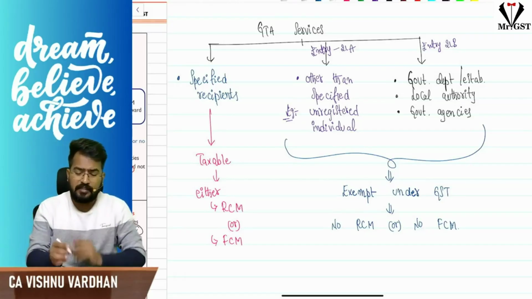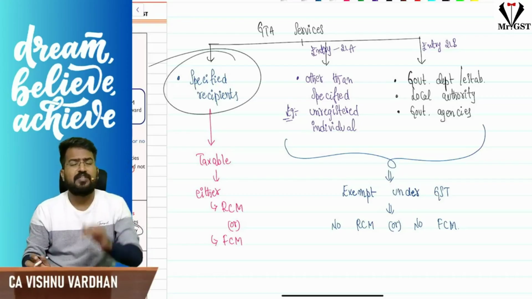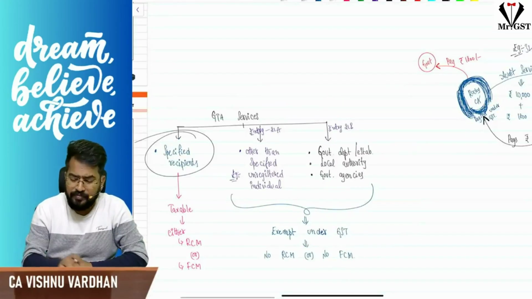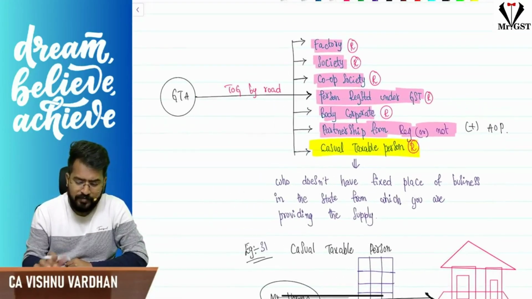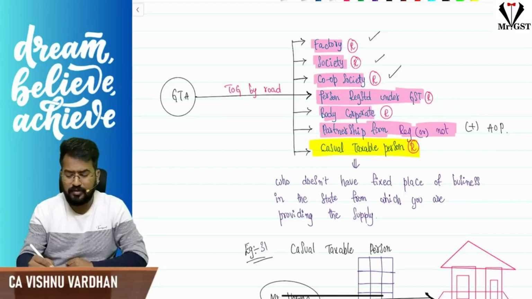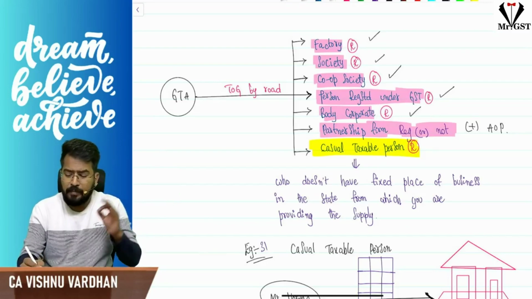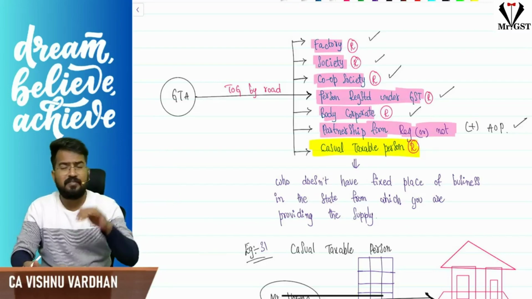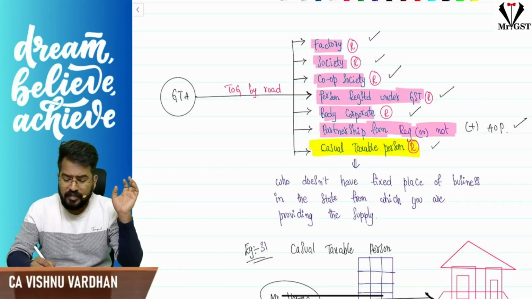So now, as I told you already, if the recipients are specified under this particular notification, if GTA is providing the services to these people: a factory registered under the Factories Act, a society registered under the Societies Act, a cooperative under the Cooperative Societies Act, any person registered under GST, or a body corporate, partnership firm plus AOP, whether registered or not, association of persons. Okay, and finally a registered casual taxable person.